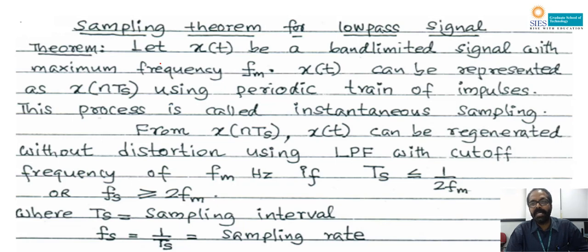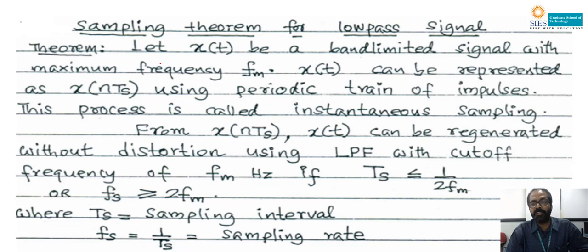But now the question is, how many samples should be taken per second? That is going to be decided based on our sampling theorem. Here the sampling theorem is explained for a low pass signal, and the meaning of low pass signal is that the frequency is varying from 0 to FM.